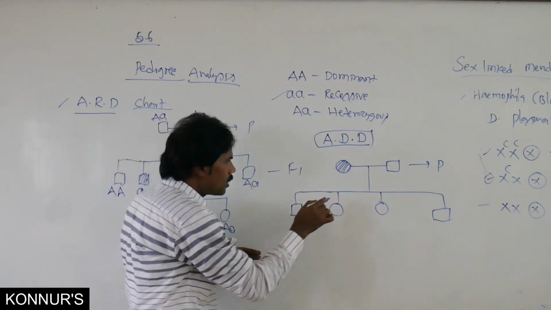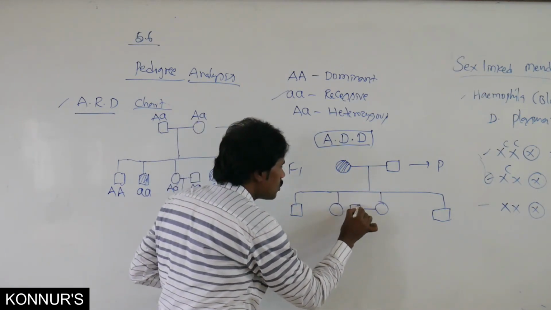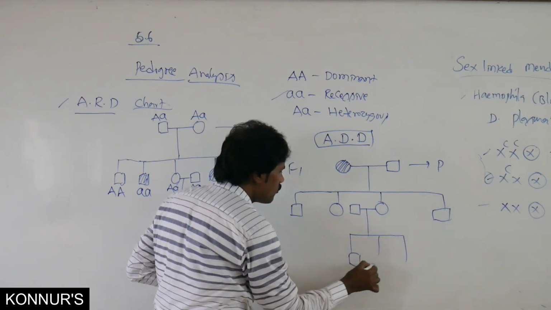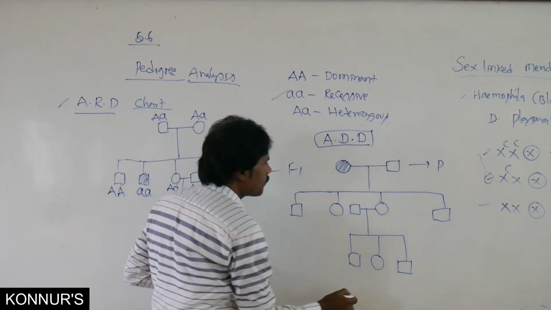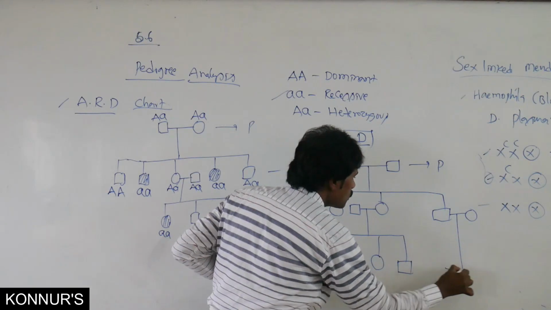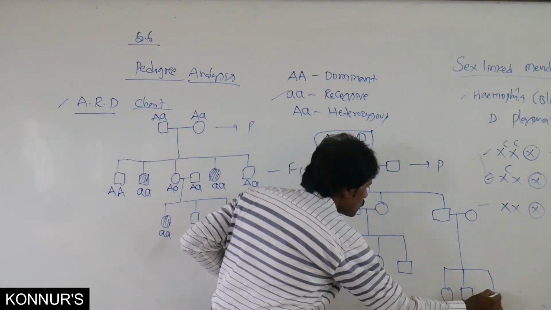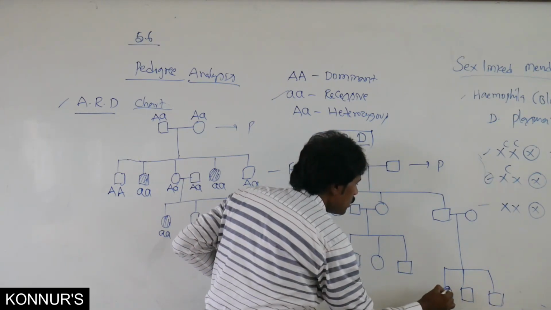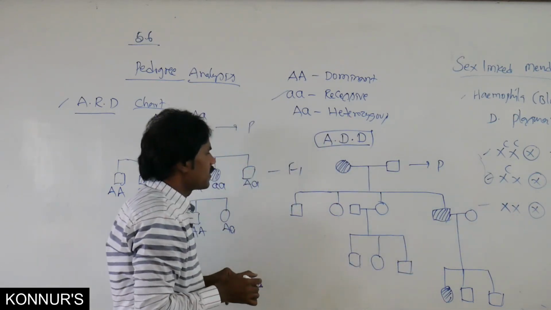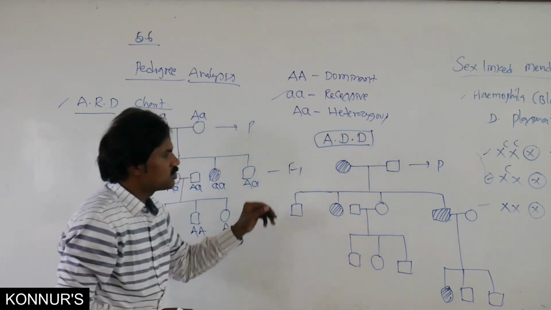Then among the children, there is a cross and formation of young ones. Here one more crossing. Then here it is affected. In this young one also affected. Among these persons, 2 individuals are affected.